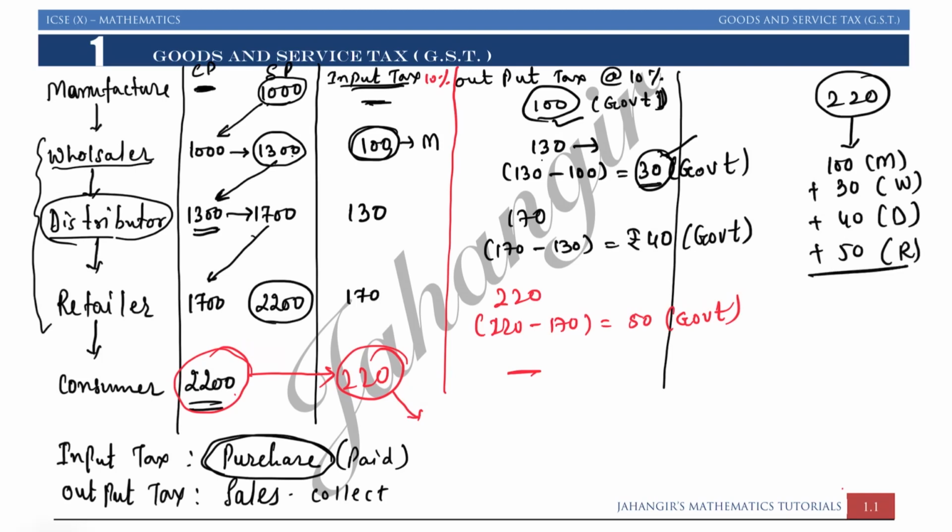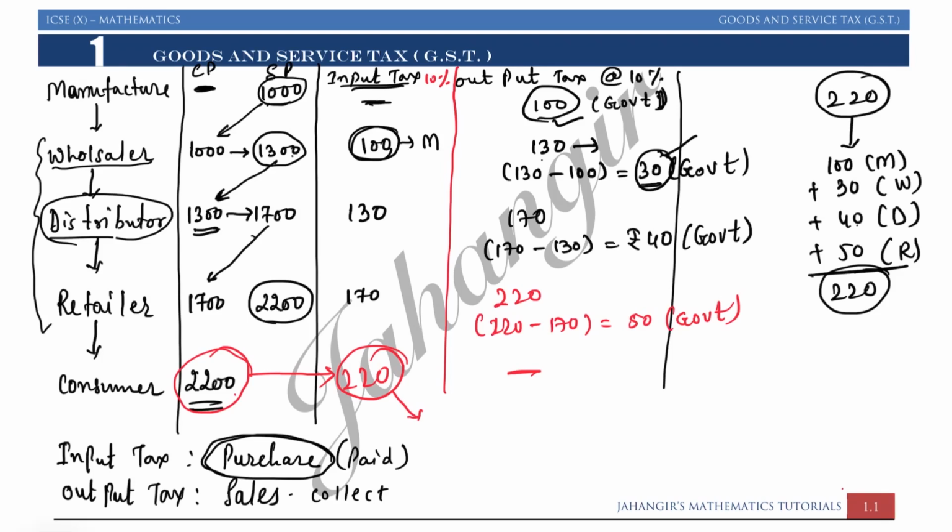In this way 220 has been distributed. See, 100, 130, 170 and 220. This is the total 220 which government gets in the stages. So tax of any goods goes to the government in stages, not at the same time.